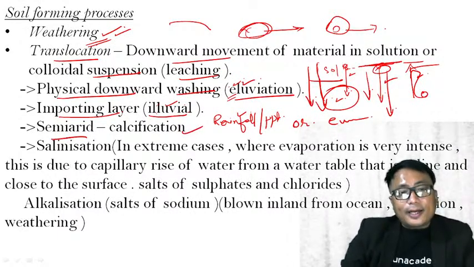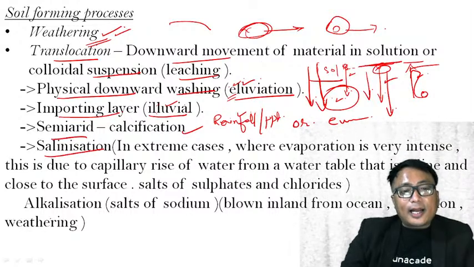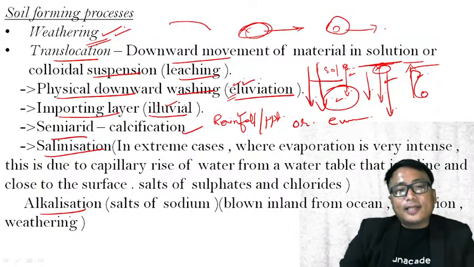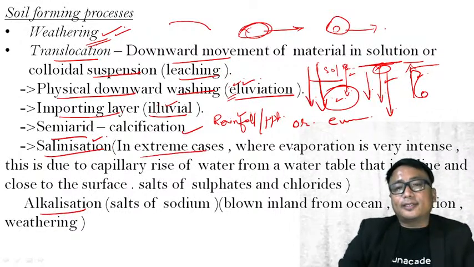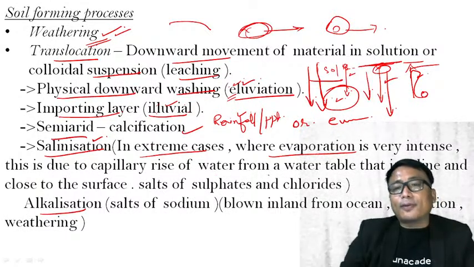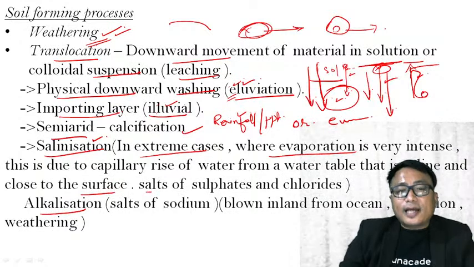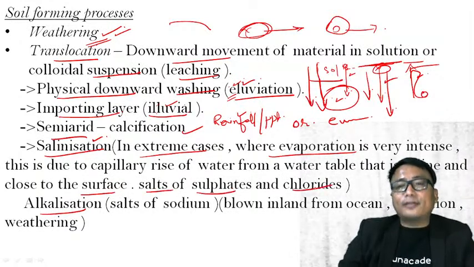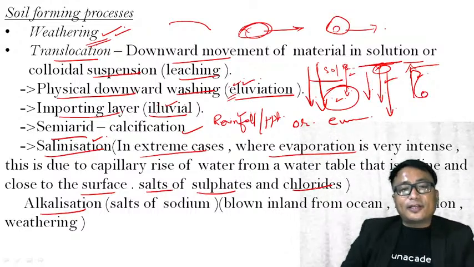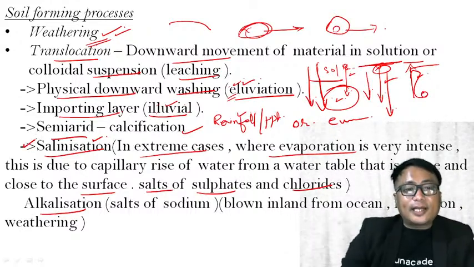Now, salinization and alkalinization are two different things that you need to know. Salinization is a process in extreme cases where evaporation is very, very intense, due to the capillary rise of water from a water table that is saline and close to the surface. Salts of sulfate and chloride will be there on the surface. These are known as salinization.